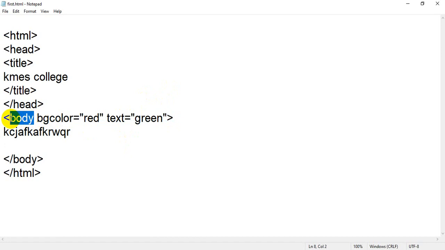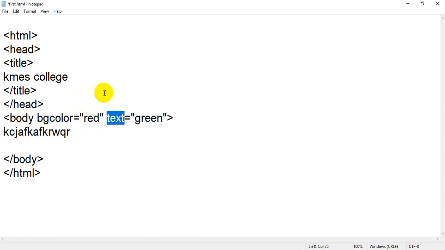For example, in the body tag, you cannot assign an attribute in the closing tag. First you add the HTML tag, then give some space, then write the attribute, then the equal to sign, then inside double inverted commas you write the value. If you want to use multiple attributes, give one space, then again write text, which is another attribute of the body tag.